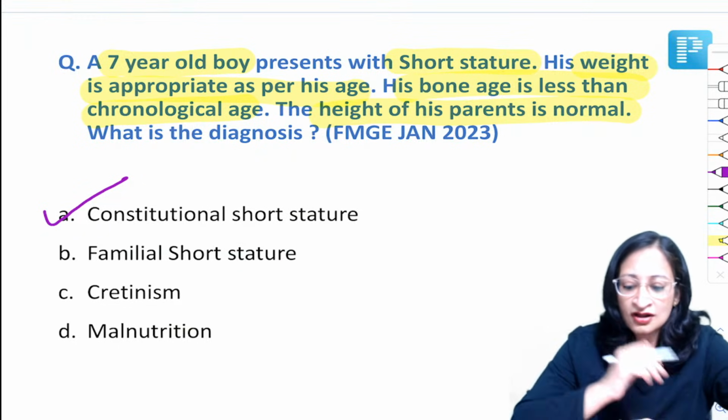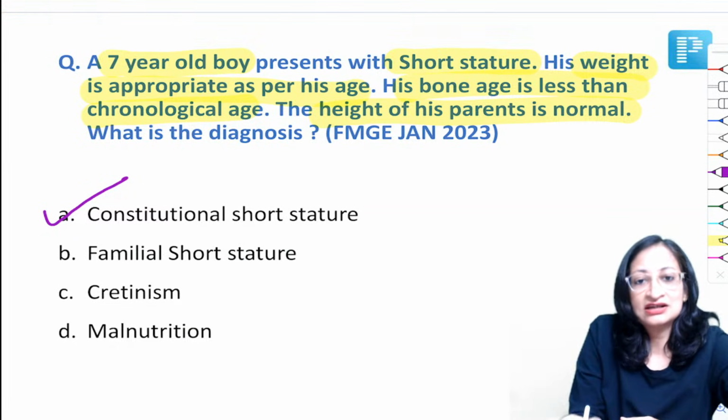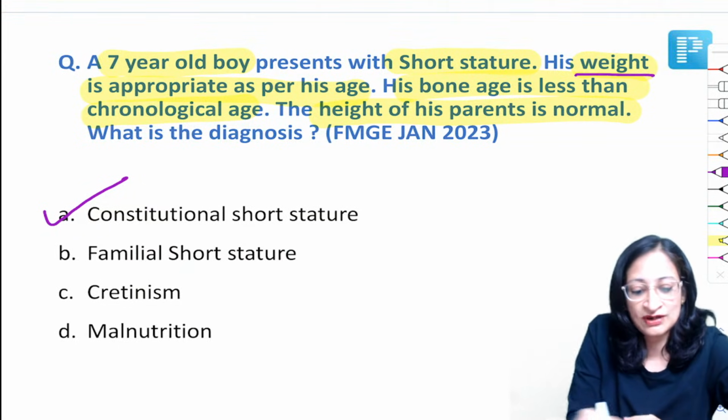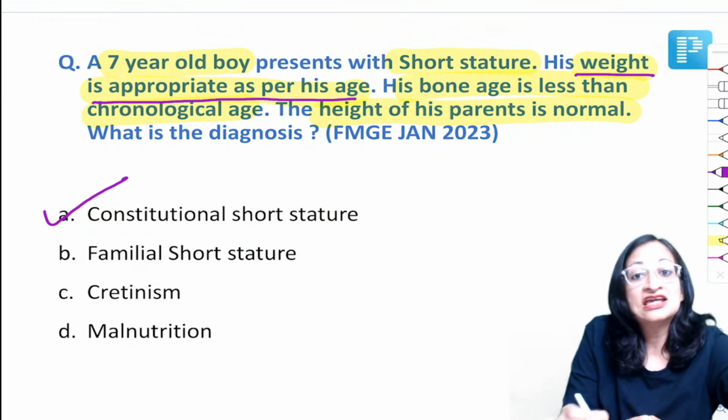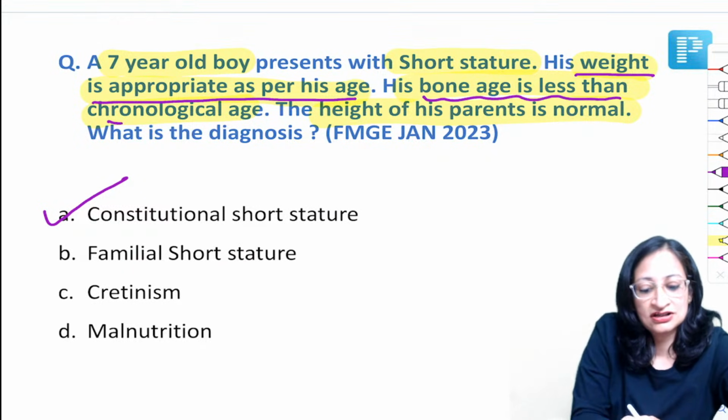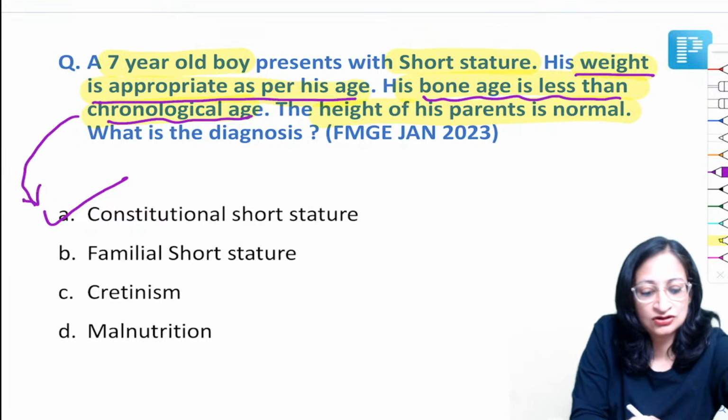So it is constitutional short stature. Why do I say so? Because one is that this child doesn't appear to be malnourished. His weight for age is appropriate. His bone age is less than the chronological age, which is a feature of constitutional delay in growth and puberty.